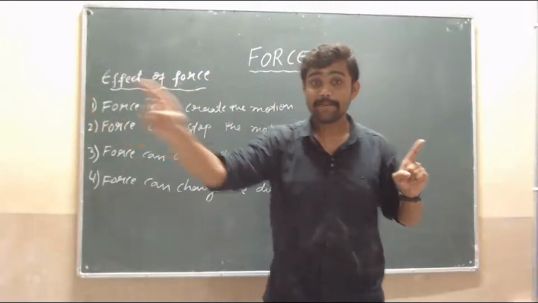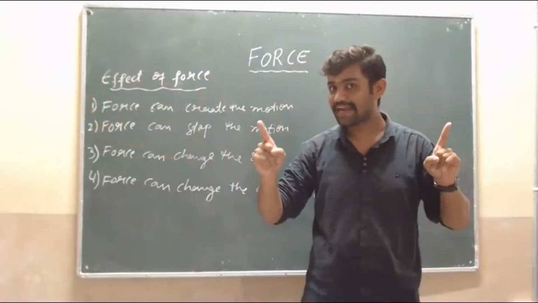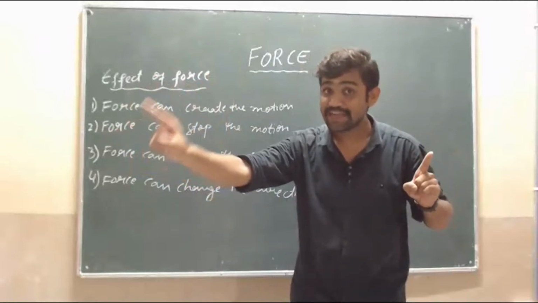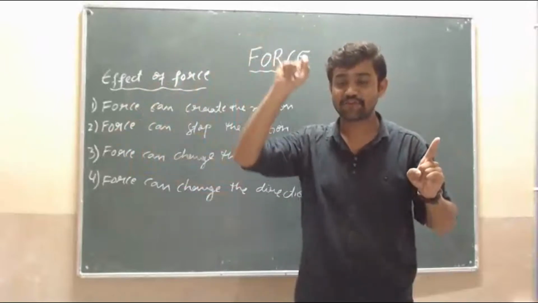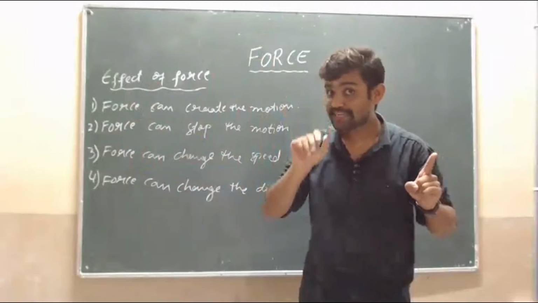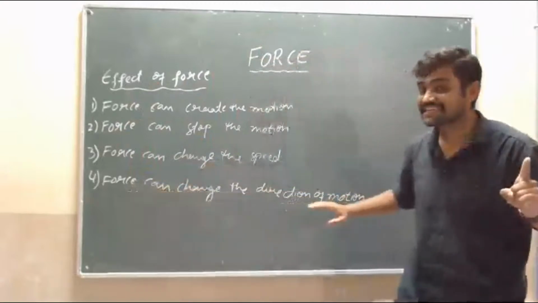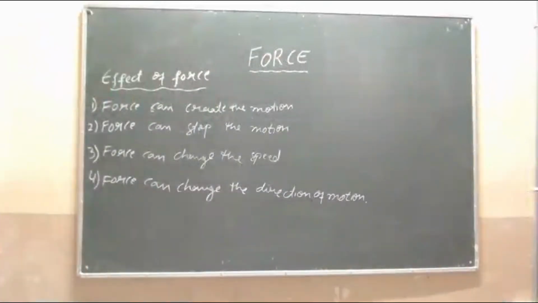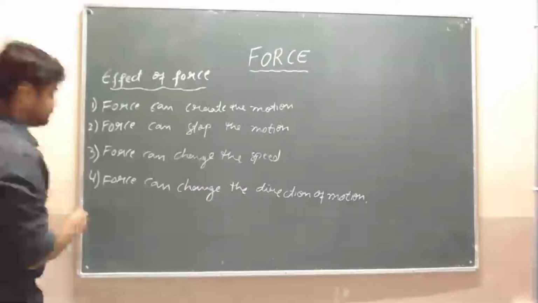At that time he pushed the ball, which means he applied the force on it. That's why it can change the direction of the motion. The fourth point is clear: force can change the direction of motion. Then the last point we have is that force can change the shape of an object.